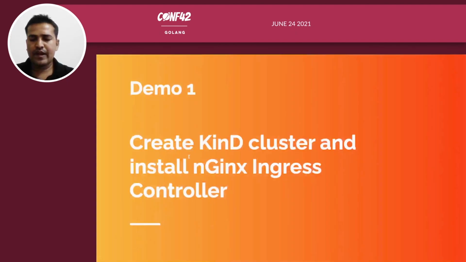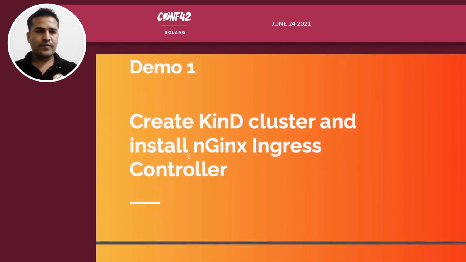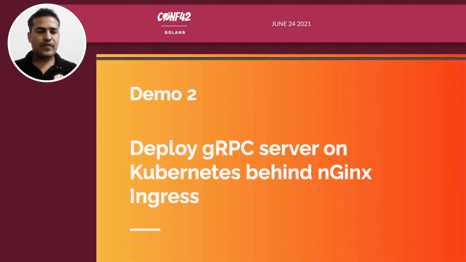So this was demo one. This is how we create a kind based Kubernetes cluster and install the Nginx Ingress controller on it. Then in demo 2 we have a gRPC server, and we need to run it on Kubernetes. Then we will expose this gRPC server through a service and through Nginx Ingress, right?